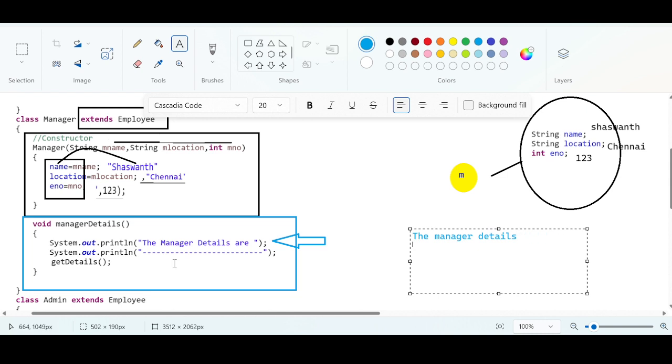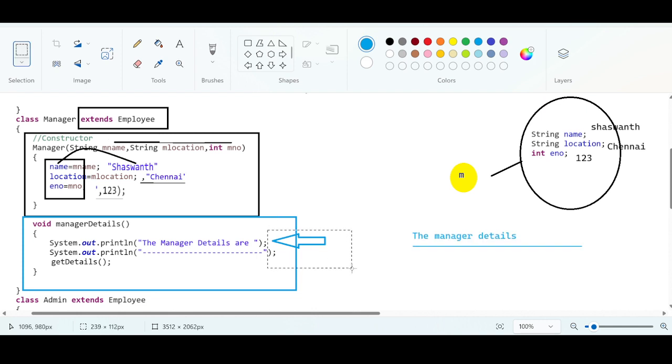The second line is what? All the lines. Okay, all the lines will be displayed in the console. And the third line is what? Again, from here we are calling the method getDetails. Now this thread will check for the getDetails method in the current class. Is there any getDetails method in the current class? No, there is no getDetails method.